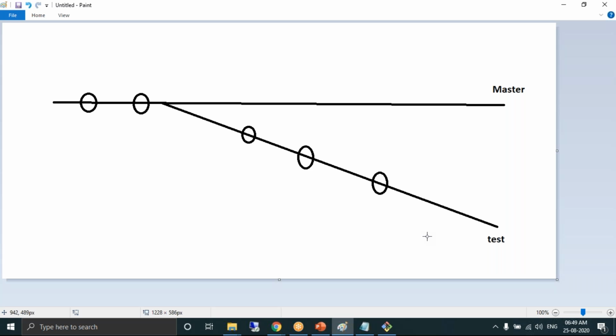Okay, this is a master and child branch. What happens, Prashant, when I merge the test branch to the master branch? When I merge the child branch to its master branch, the commits which are there in the child branch will be added to the master. Am I right, Prashant? How many commits do we have in the child branch? 3 commits. So all the 3 commits will be added to the master branch.